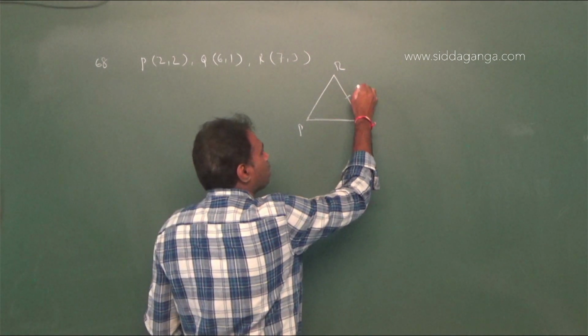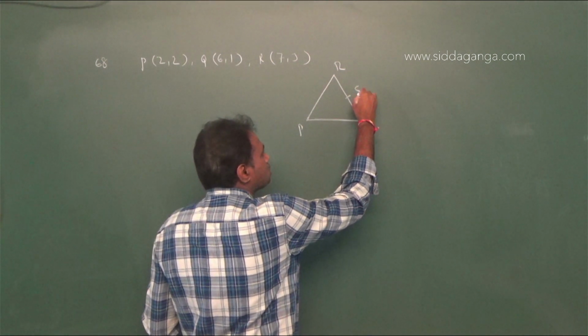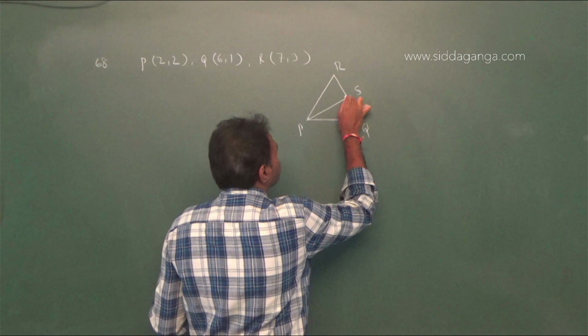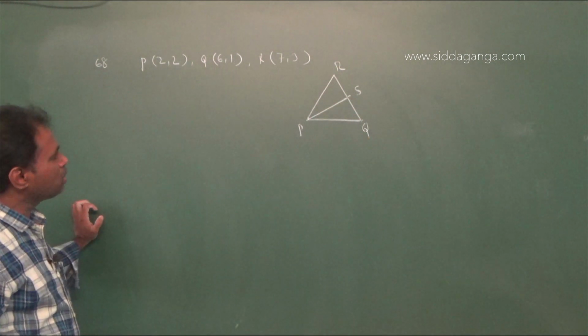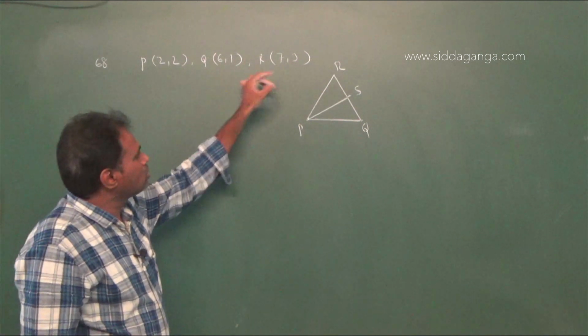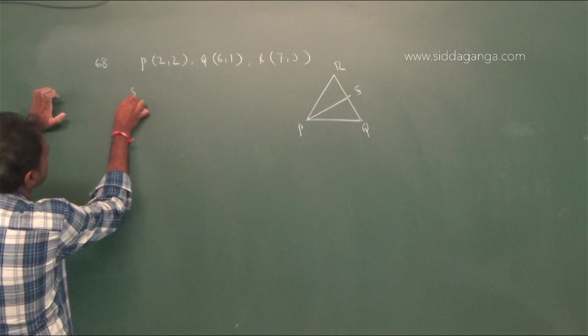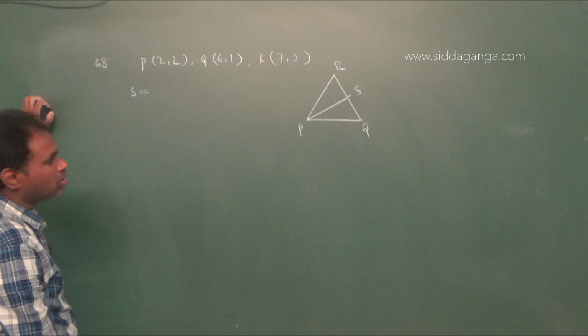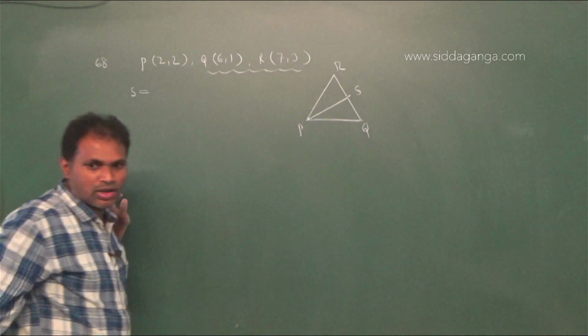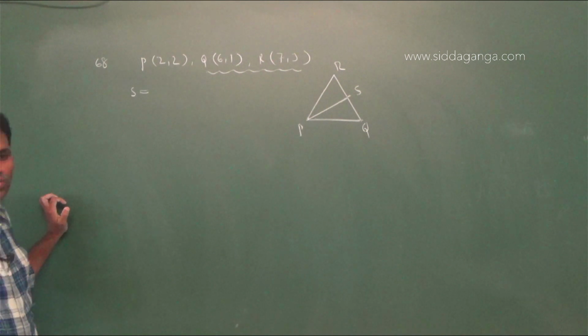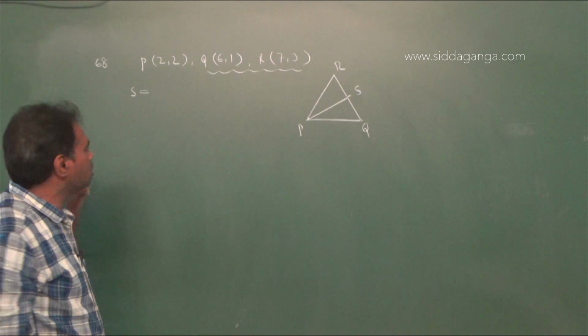S is the midpoint of Q and R. Why? Because PS is the median through the vertex P. Therefore, point S equals the midpoint of Q and R. The midpoint formula is (x1 plus x2) by 2, (y1 plus y2) by 2.